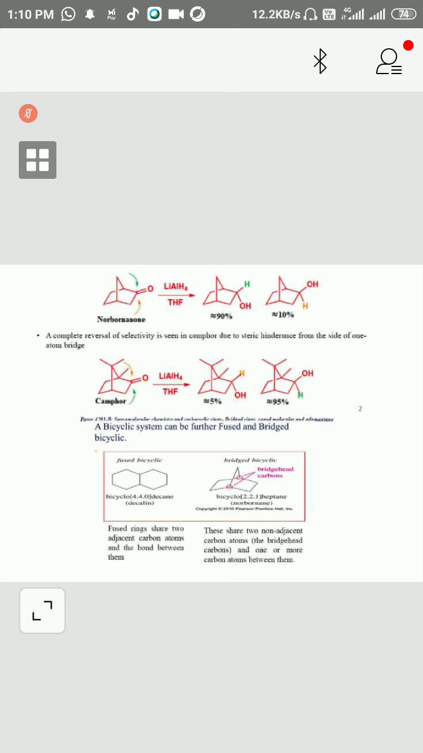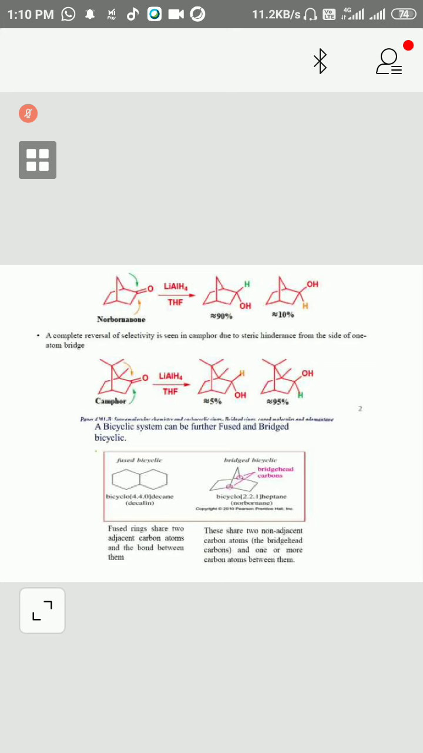In this case you can see camphor. Again there is reduction, so again hydrogen is coming in. If this group is not there, if these are not there, then attack will be preferred from this side.